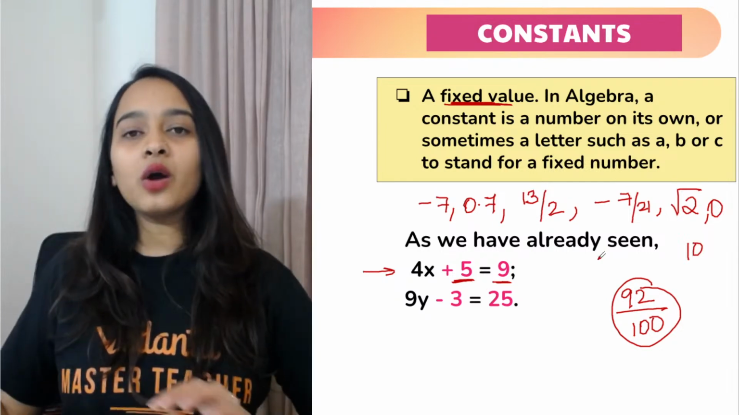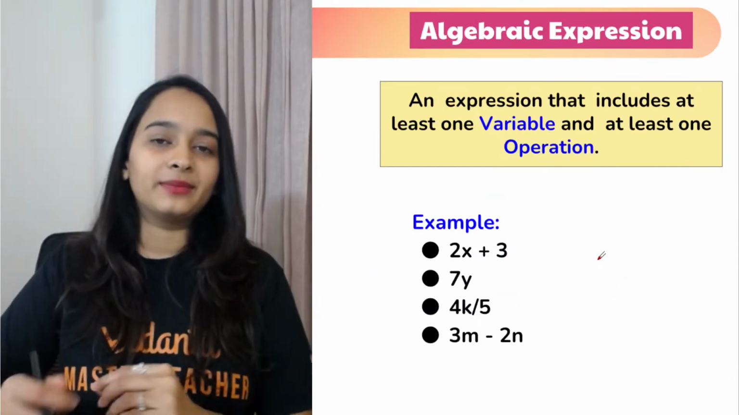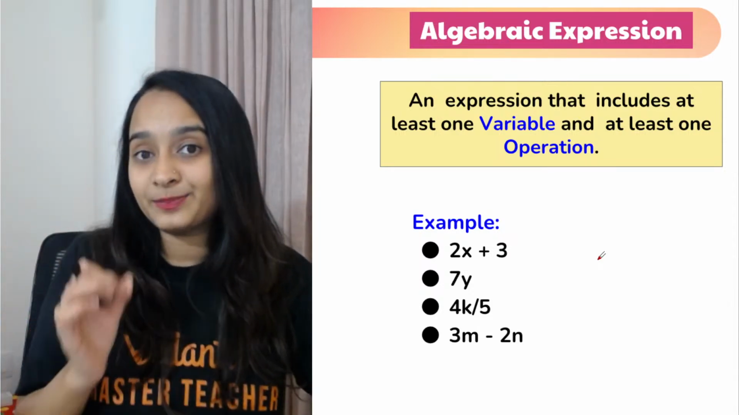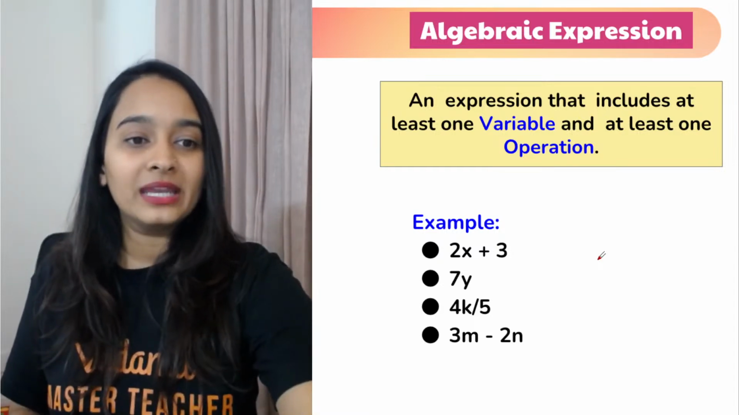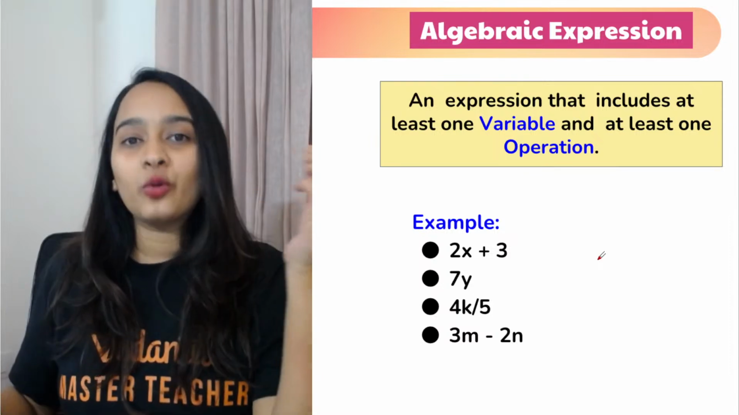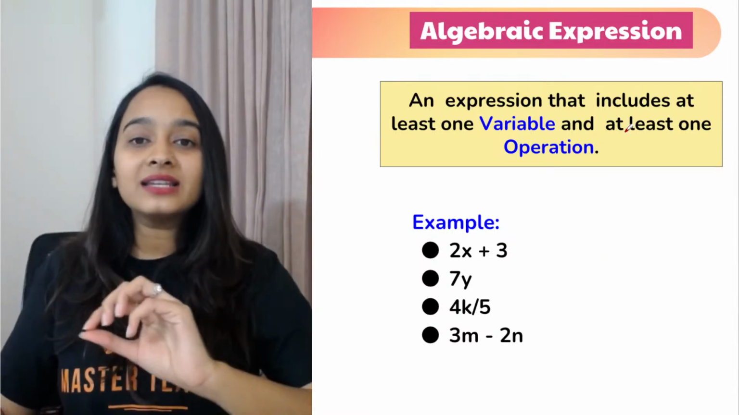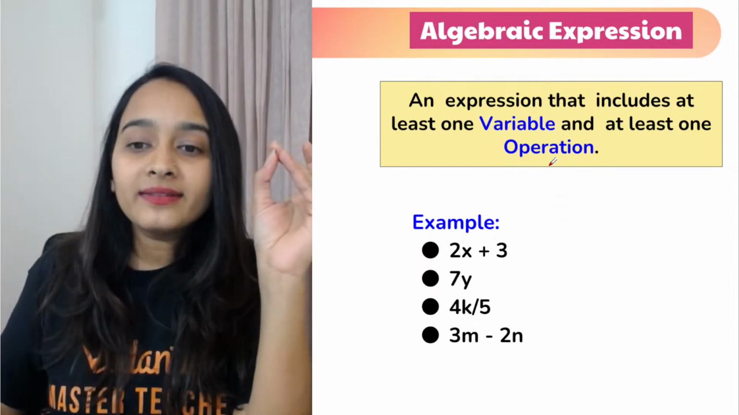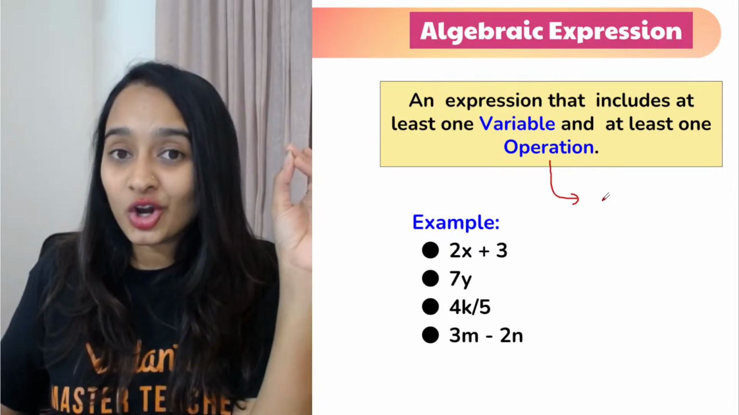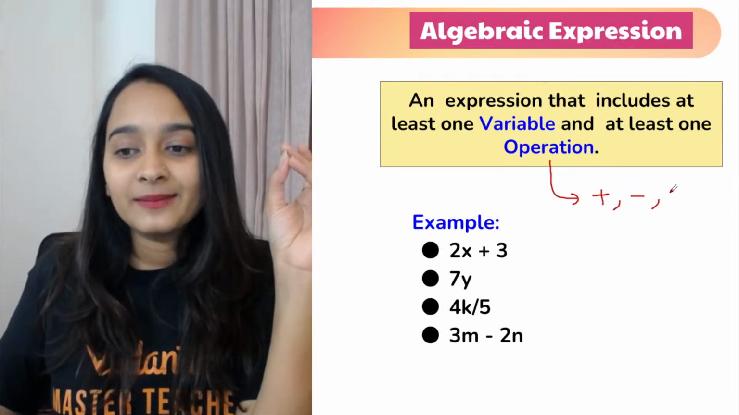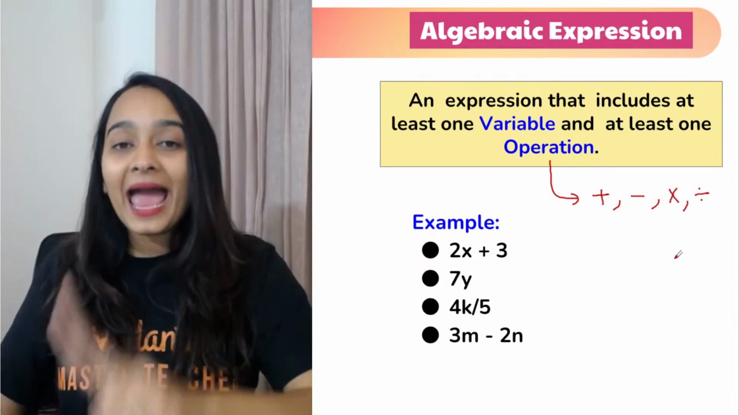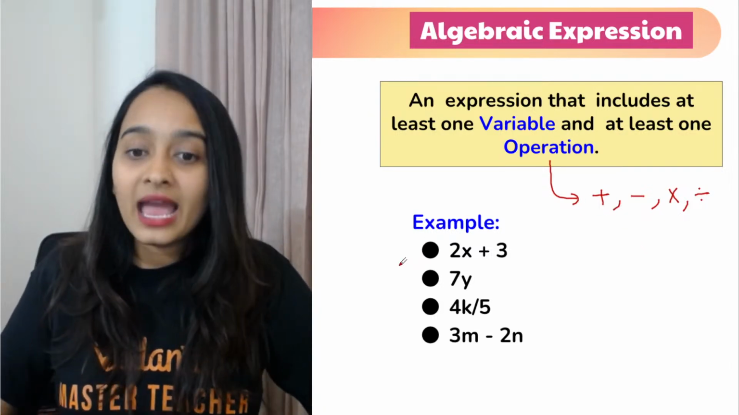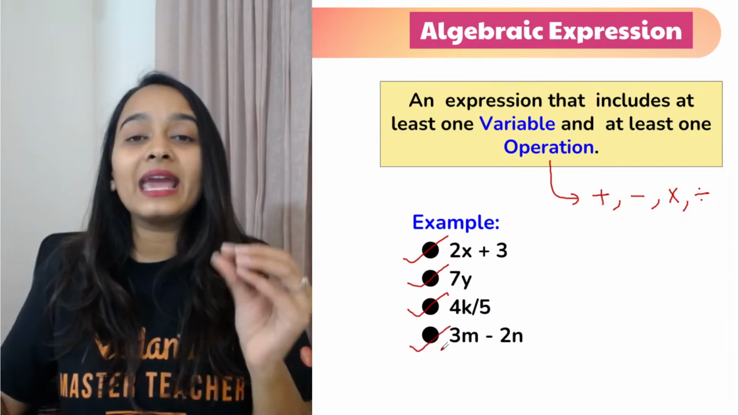So now we know what is a constant and what is a variable. Now, what is an algebraic equation and an algebraic expression? There is a lot of difference between an expression and an equation. An expression is that which includes variables and at least one operator. What is an operator here? What are the operations that we're talking about in mathematics? Addition, subtraction, multiplication, and division, right? These are the examples of operators, and these are the examples of algebraic expressions.